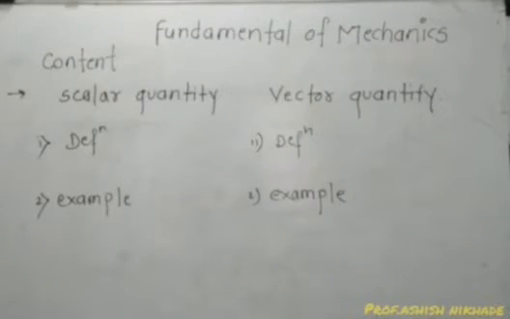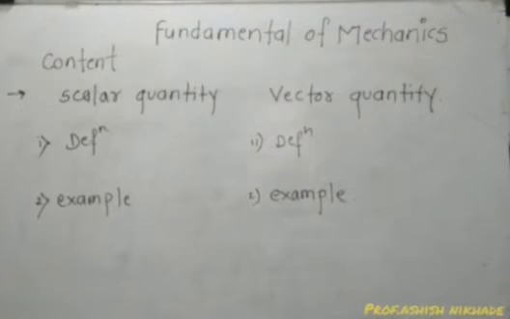Now next is scalar quantity and vector quantity. Again, we are differentiating these two terms on the basis of two parameters, that is definition and example. First, what is a scalar quantity? It is a physical quantity having only magnitude but no direction. What do you mean by vector quantity?